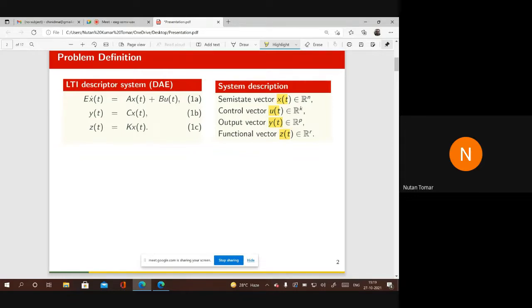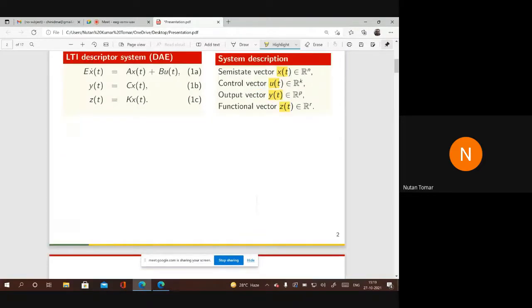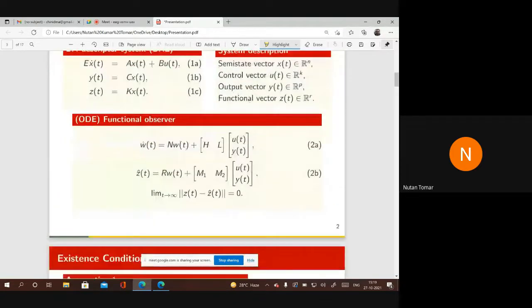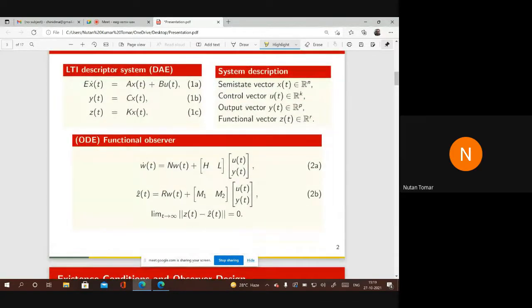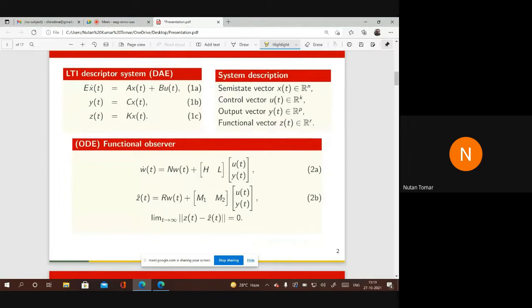So what is the problem statement? To capture this z, we have to design an observer. An observer is another dynamical system, and that is this system 2.